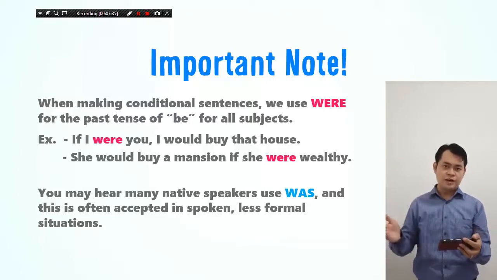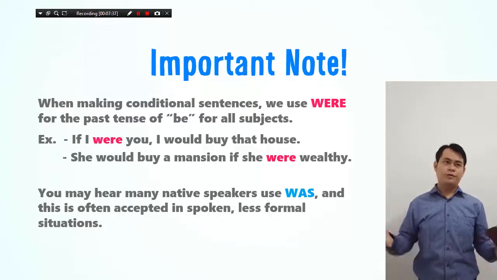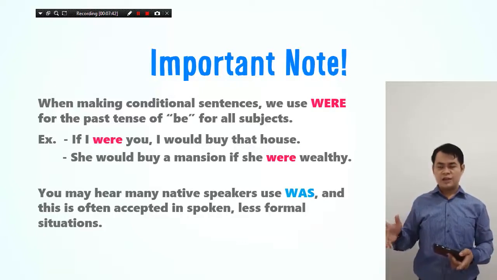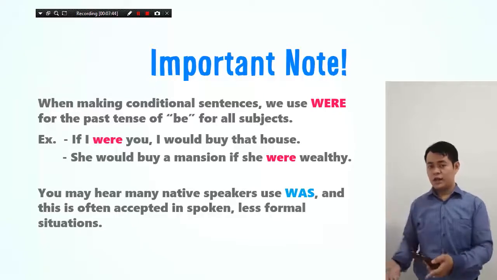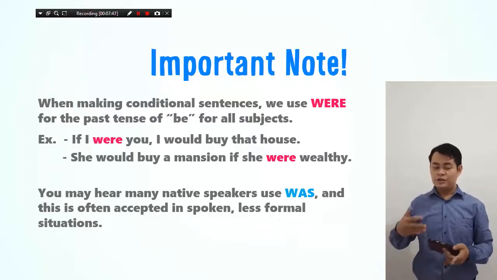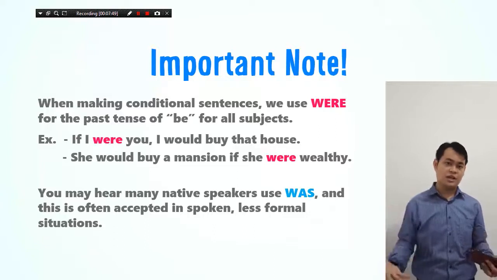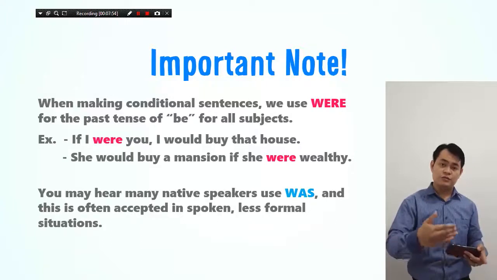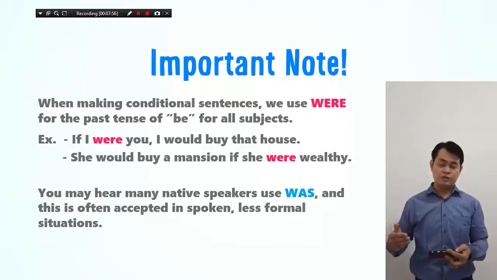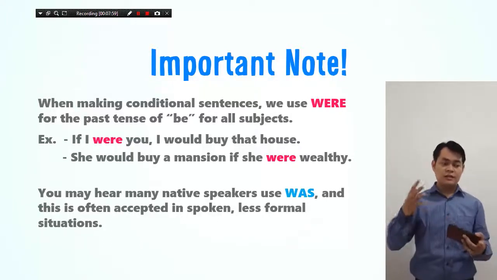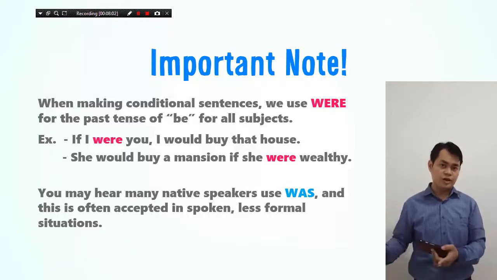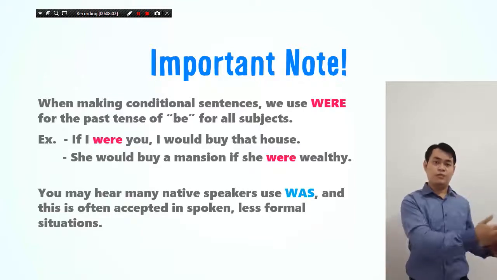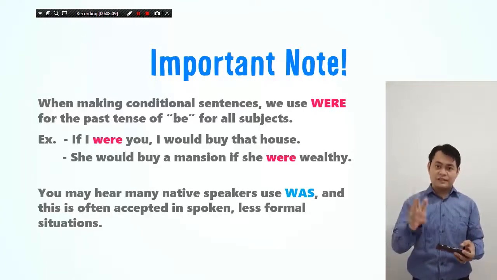So using were. But sometimes a foreigner or a first speaker will use was. Actually, both are okay, but it's informal. In an academic situation, like in the classroom, in an exercise, or when doing an examination, you have to do it formally using were, not was. But if you talk to your friends and then to foreigners, you can say were or was. Okay, both are equally correct in informal situations. So that's important. You have to remember that.